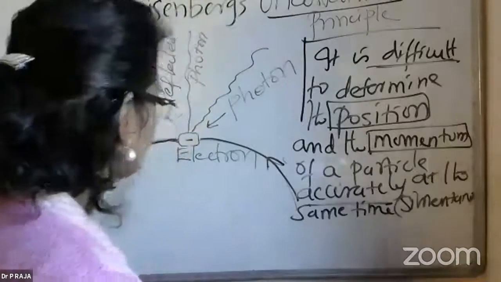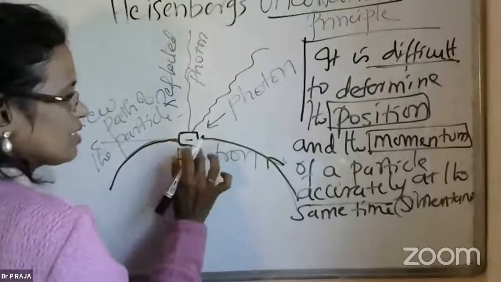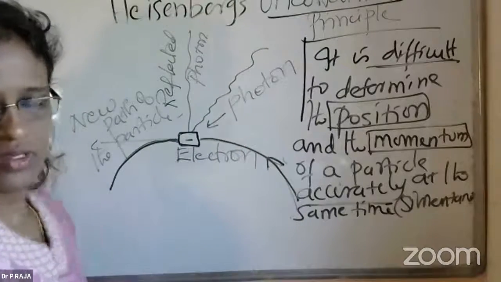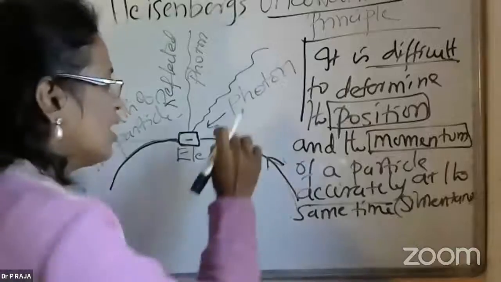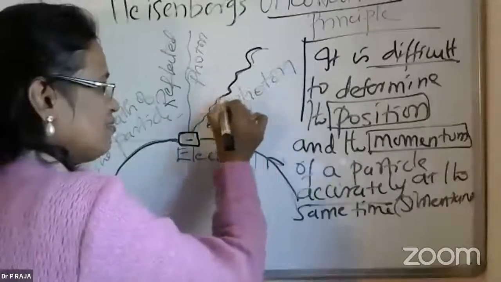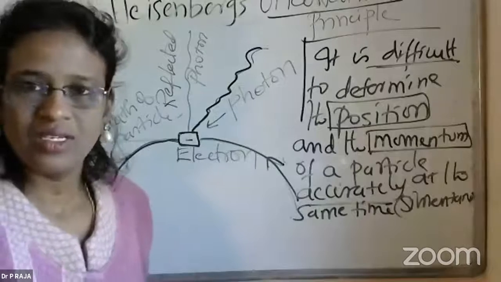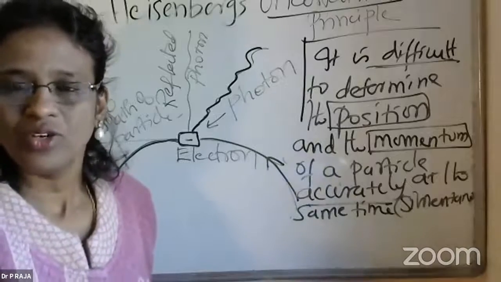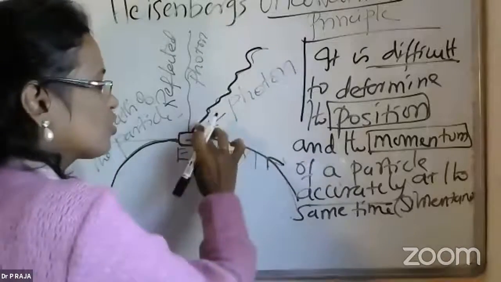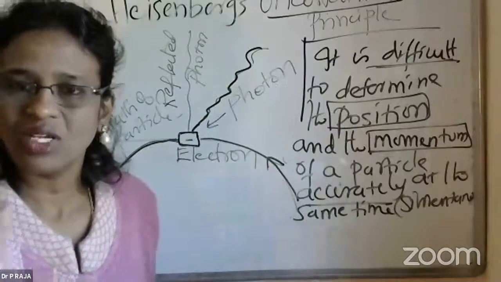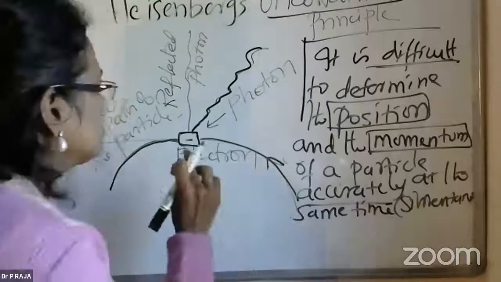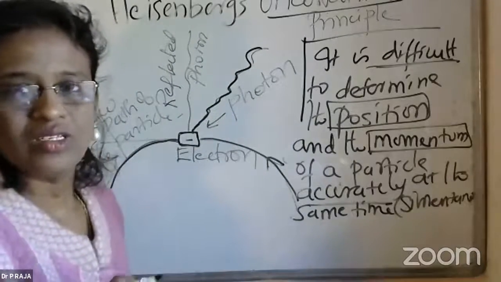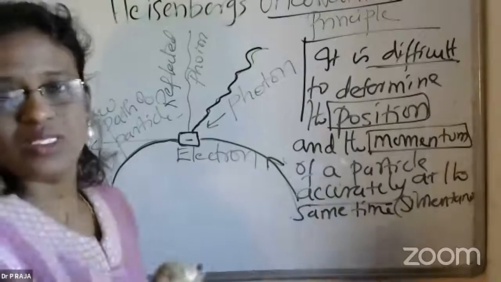So for example, let's come to this picture. Imagine that there is an electron moving in this path. To find the position of the electron, what to do? Unless we allow a photon to hit it. It's a very microscopic particle. Like in the Compton effect you have studied, isn't it? A single photon is allowed to fall on an electron and they collide with each other. Then the photon will be scattered in one direction, and the electron will recoil in another direction with some kinetic energy at some angle.